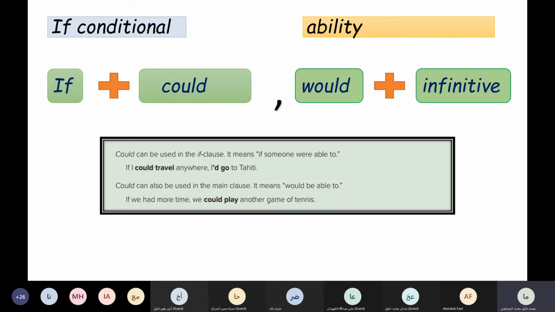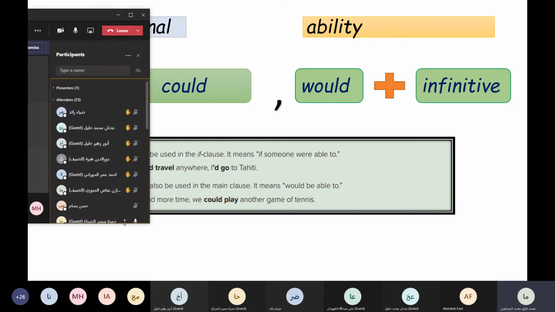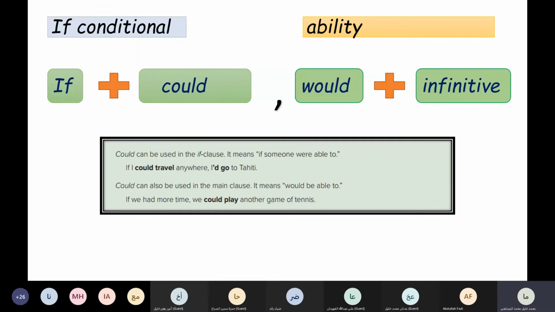Look at the examples or the explanation. Who can read the explanation? Nuruddin, are you here? Yes. Read the explanation. Could can be used in the if clause. It means if someone were able to. Good. Complete? If I could travel anywhere, I'd go to Tahiti. Good. Could can be used in the if clause, which means what? If someone were able to. If I could travel anywhere, I would go to Tahiti.